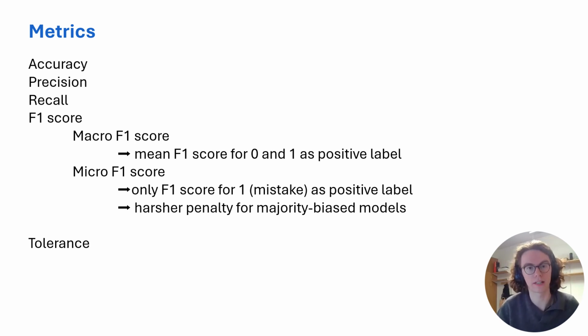Now we also calculated the micro F1 score, and that is the one that's only calculated for 1 as the positive label, so when there's a mistake. We do that in order to penalize models that will only predict the majority class, or that will predict the majority class much more than is warranted by the proportion in the data. Because as the dataset is highly imbalanced, with 90% of the data corresponding to no mistake, models are tempted to only predict that there's no mistake. And using the micro F1 score combats this phenomenon.